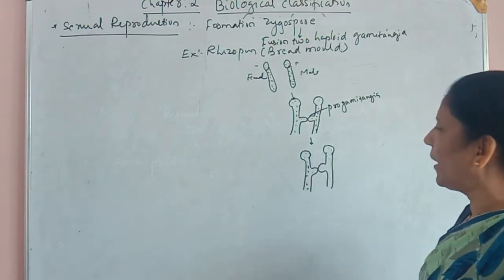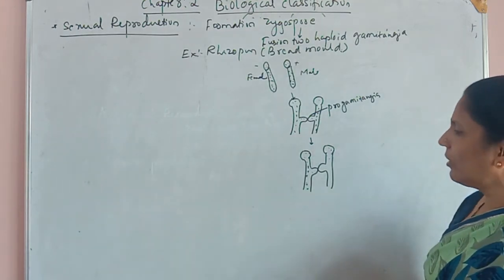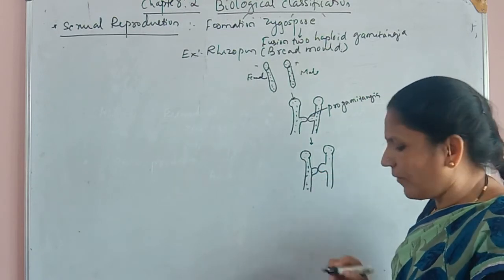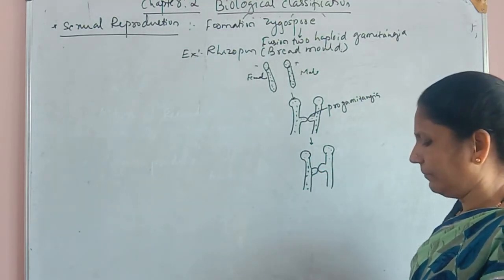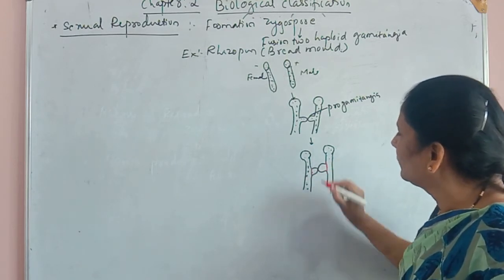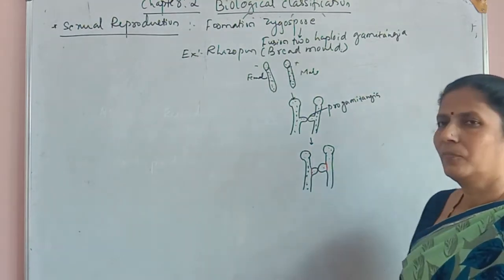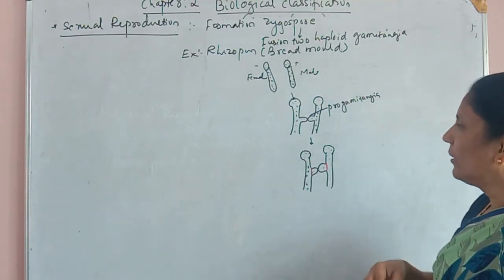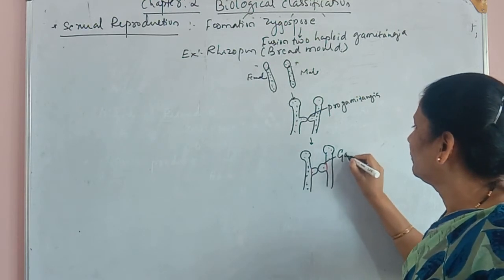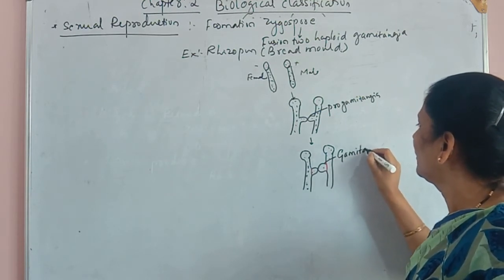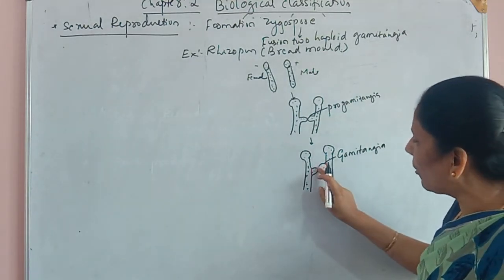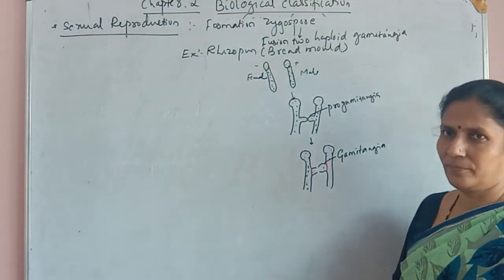When these two progametangia come very close to each other and contact each other, there is a formation of septa on both sides. When the septa form, they are now called the gametangia. And the middle wall of these two dissolves.